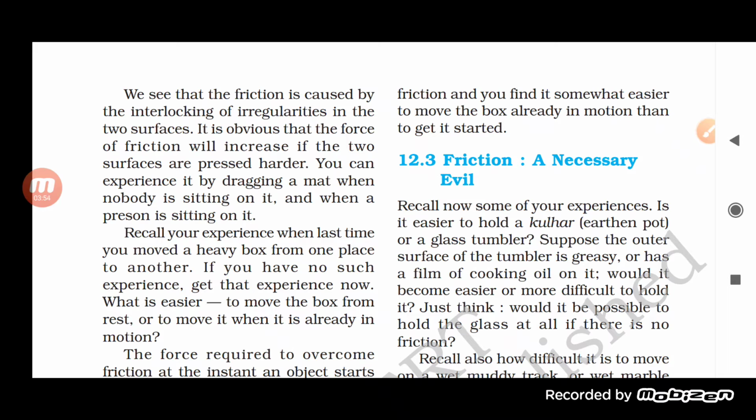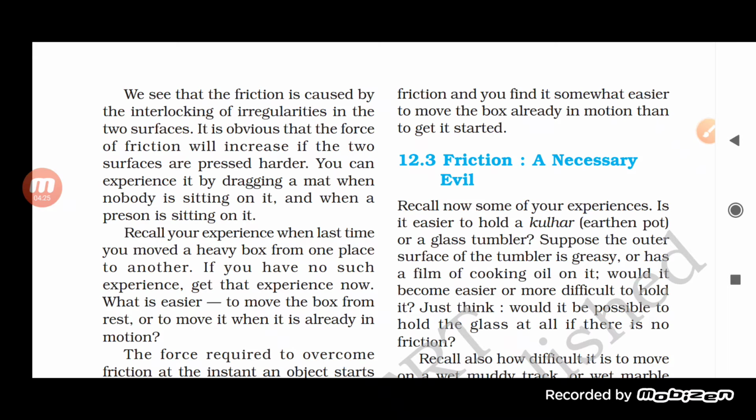Okay, so the force of friction will increase if we press an object harder. When we press an object hard, we are increasing the area of contact between that object and the surface, and due to the increase in the area or degree of contact, the force of friction also increases.